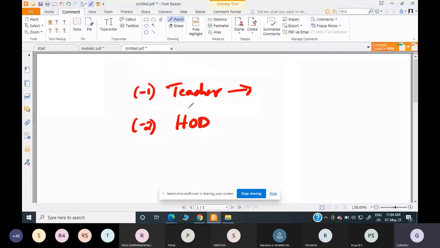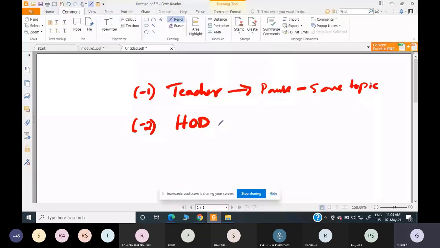The teacher will be interrupted only if a person who has more priority than the teacher preempts him. In this case, the HOD has preempted the teacher because the HOD has more priority. So the teacher will pause his lecture, pause in the sense temporarily stop, and save the topic where he was interrupted so that he can continue from there. Now the HOD is delivering some information.